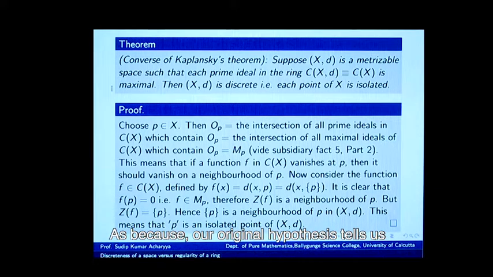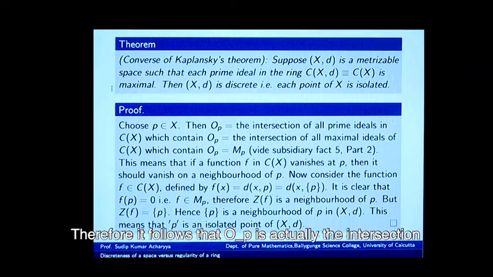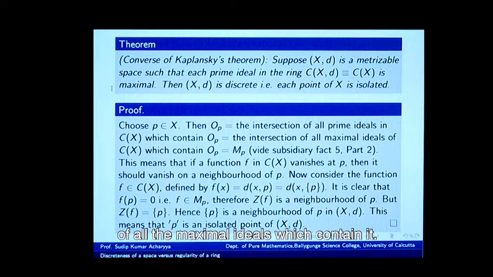As our original hypothesis tells us that it is a von Neumann regular ring, therefore, each prime ideal is maximal. Therefore, it follows that OP is actually the intersection of all the maximal ideals which contain it.